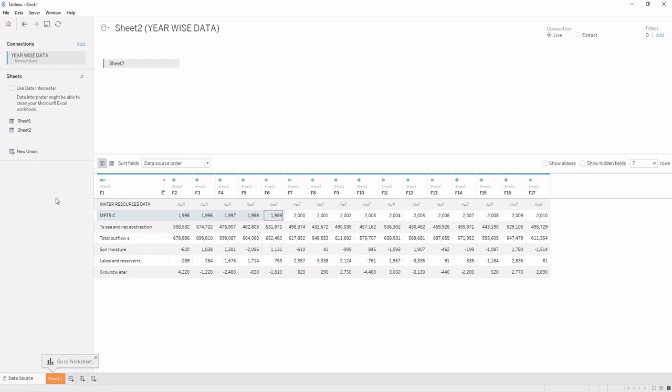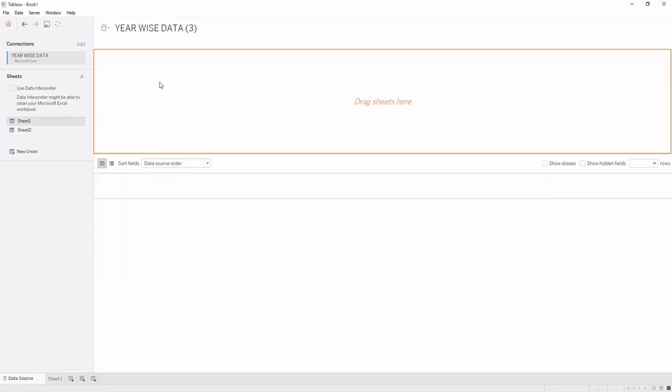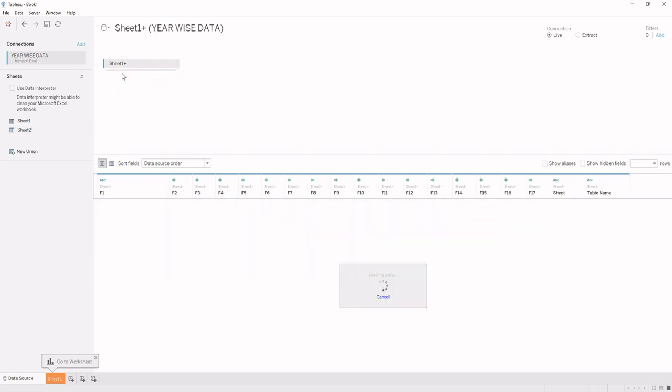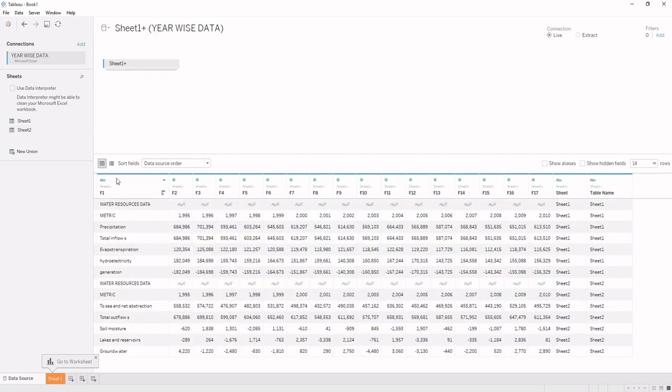But before that, because I have two sheets here, sheet 1 and sheet 2, I want to union both these sheets. And after the union, what we'll see is that the water resources data and metric, these two rows, are coming again here, because in both of my sheets these were the headers. So when we add the sheets and take the union of them together, the header will be repeated twice. And if we need to clean this data otherwise, I have to go to the option of filters and remove the nulls, then I have to remove this row also,